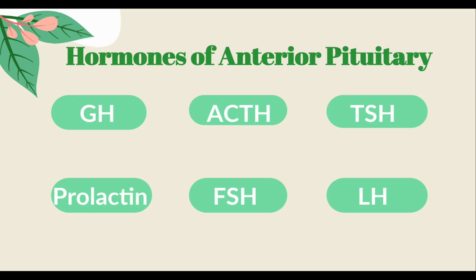When we talk about the anterior pituitary, there are 6 main peptide hormones. They are growth hormone, ACTH, TSH, prolactin, FSH and LH. GH, growth hormone: the growth hormone promotes the growth of the entire body. It promotes growth via affecting protein formation, cell multiplication and cell differentiation.